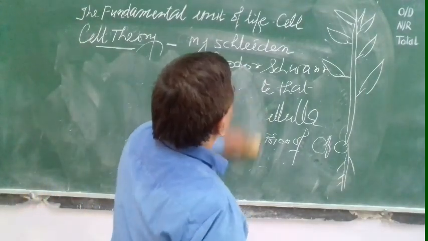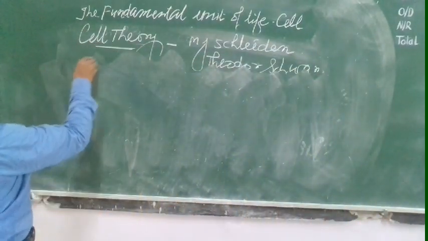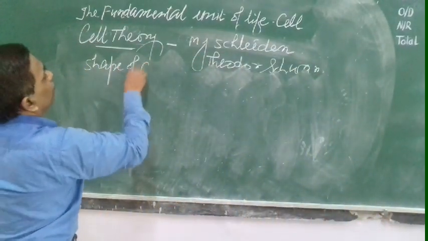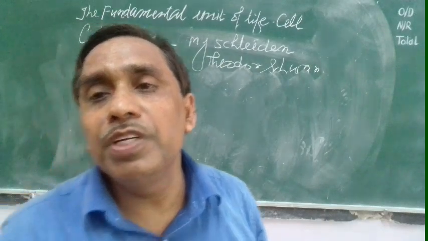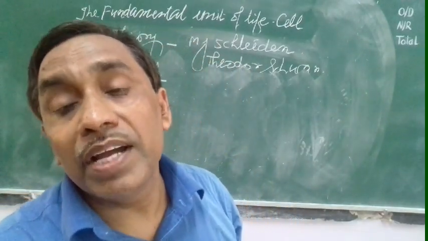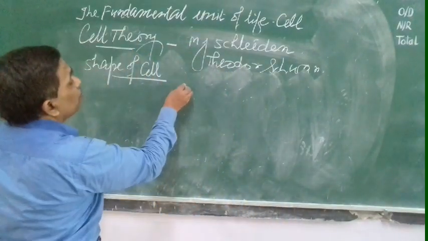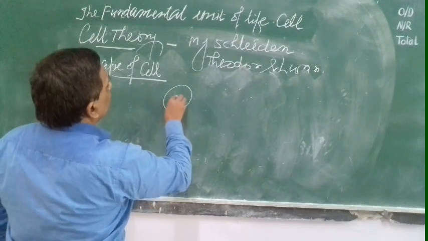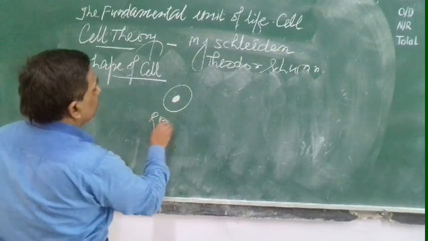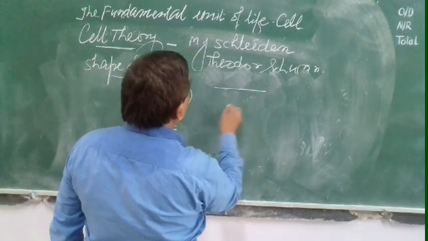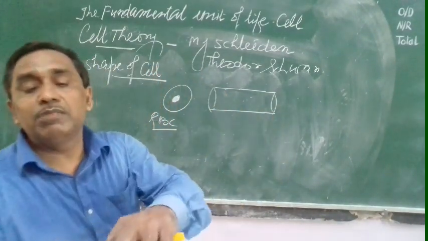Now, the types of cell. If you see the shape of the cell, the cell size increases from 20 micrometer to 50 micrometer, and the shape of the cell varies. Suppose RBC has a little bit biconcave, elliptical shape. Similarly, the muscle cell has a cylindrical shape. Muscle cells in our body are contracting.